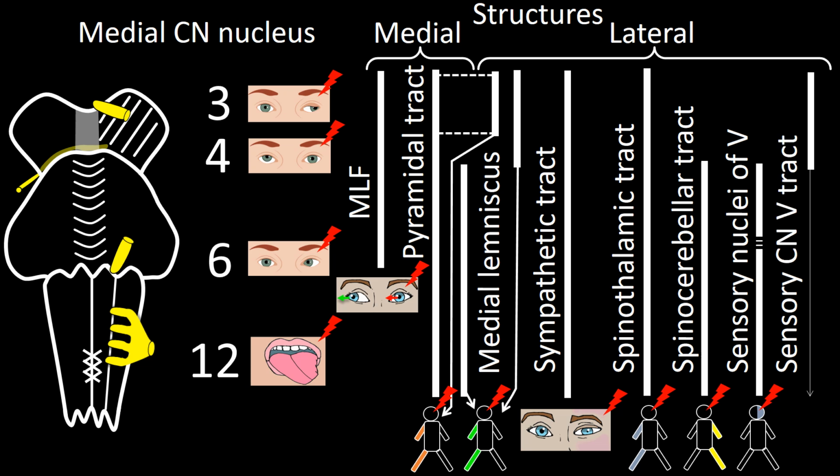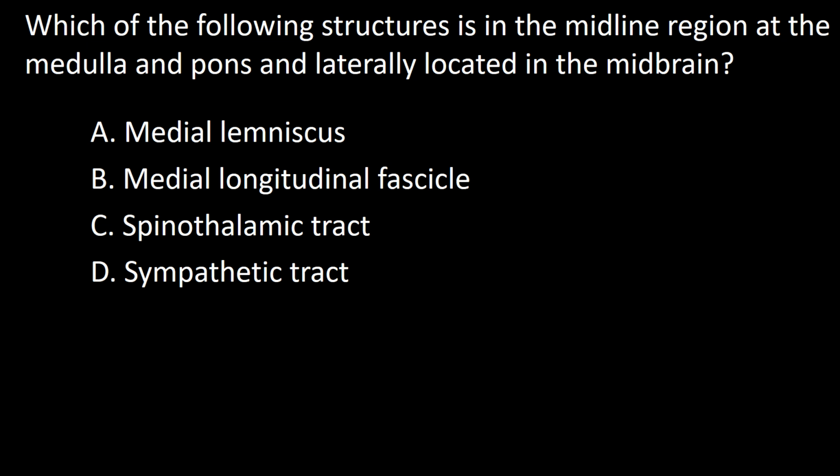The last structure I will mention is the sensory tract of cranial nerve 5. This structure is only present in the midbrain. It is constituted by the crossed fibers from the opposite sensory nuclei of the fifth. Thus, damage produces loss of pinprick and thermal discrimination, but in the contralateral side of the face. So the answer to this question is A.